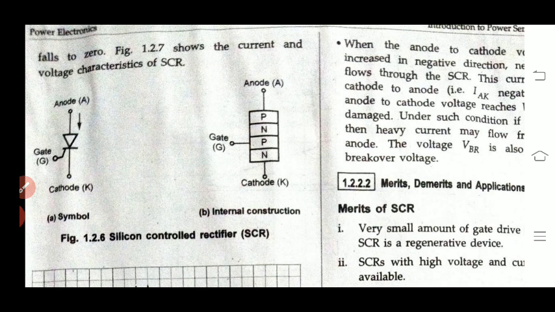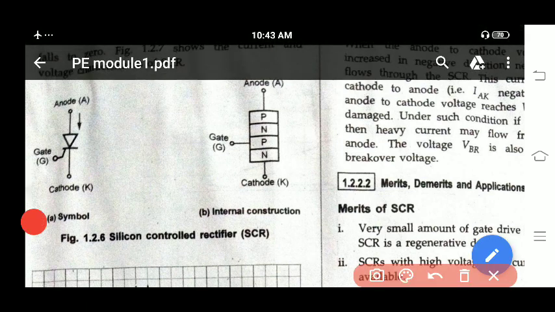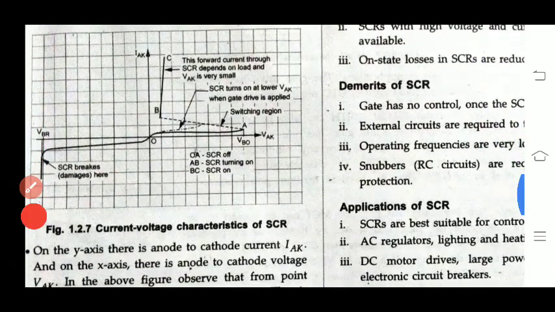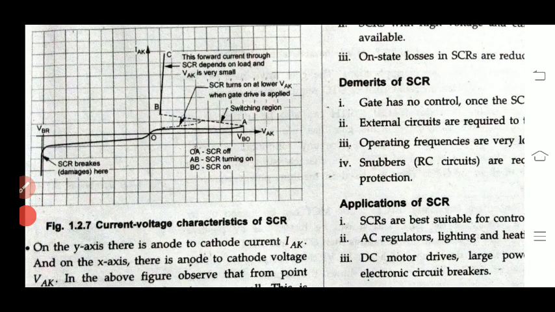First we will go with the SCR. First type is SCR. In SCR now what do you have? You have anode, cathode and a gate terminal. Here you have anode, cathode and gate terminal, and it is made up of PN type material. So this is the operation of this SCR.